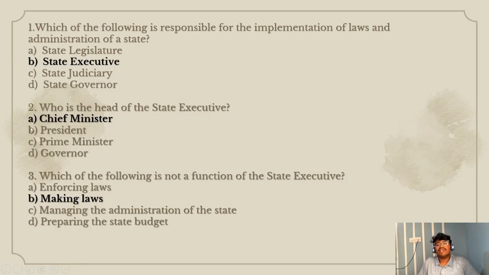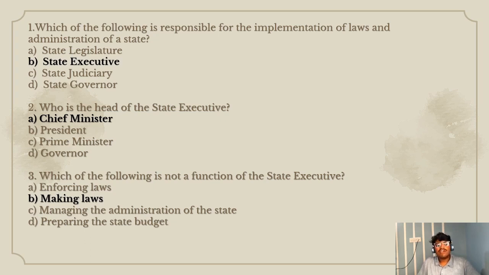Which of the following is responsible for implementation of laws and administration of state? Option A, state legislature, option B, state executive, option C, state judiciary, option D, state governor. The right option is option B, state executive. Second question, who is head of state executive? Option A, chief minister, option B, president, option C, prime minister, option D, governor. The right option is option A, chief minister.